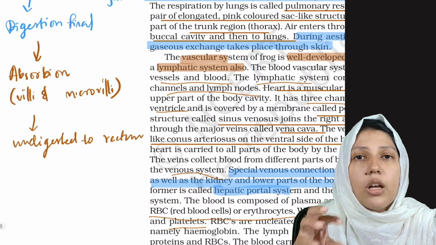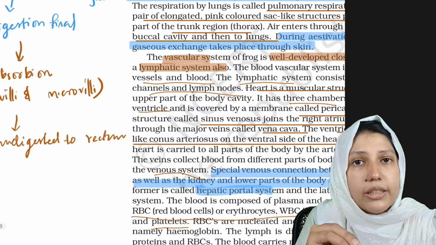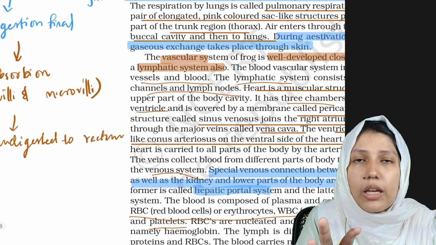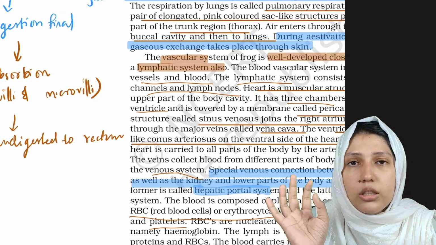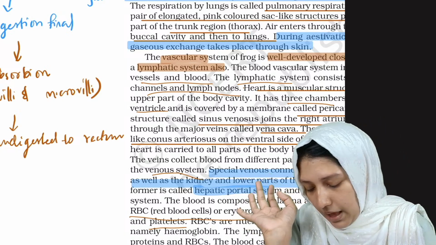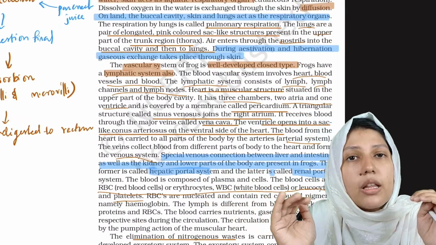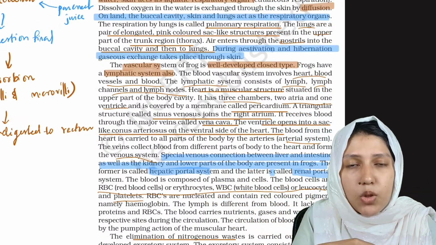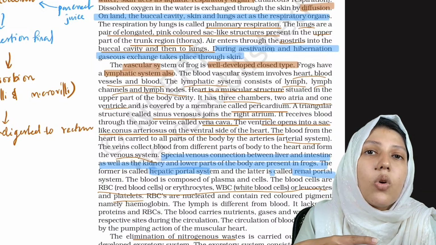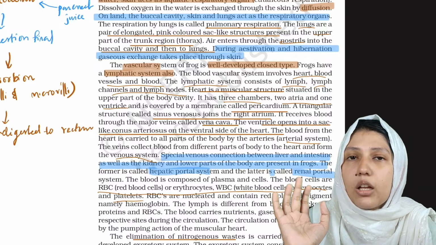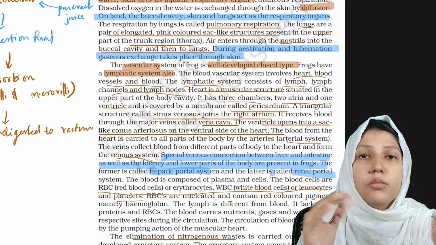The absorption of digested food is done by villi and microvilli. What are villi and microvilli? They are finger-like projections in the intestine. Clear? After the absorption, the undigested food materials go into the rectum, and from the rectum to the cloaca.